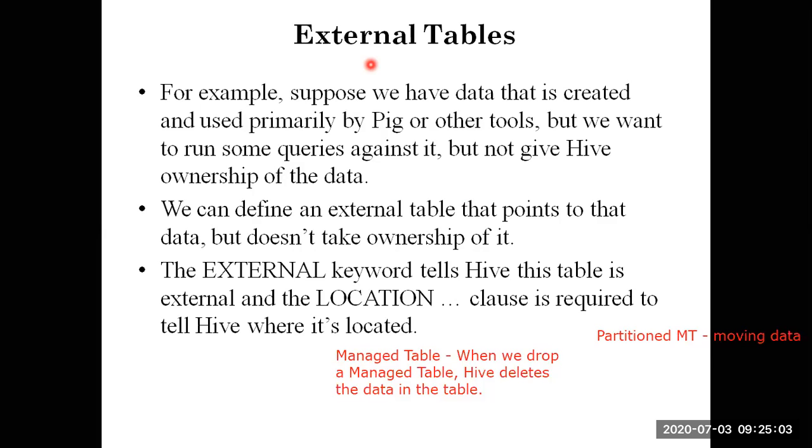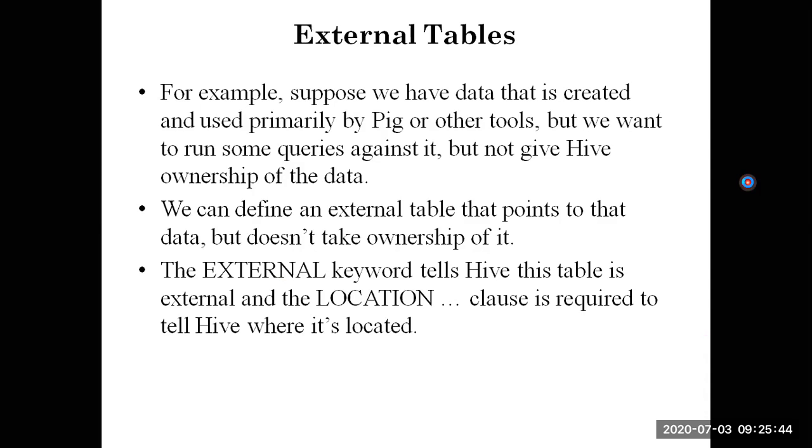Okay, so you can define an external table that points to the data but does not take ownership of it. To indicate it, Hive uses the EXTERNAL keyword, and you tell it the location where the data is located. I'm repeating it: it is like a foreign key relation in a relational database management system, whereby you query from the other table, but that need not be your table. You do not have control of it. That is an external table. I hope it is clear.